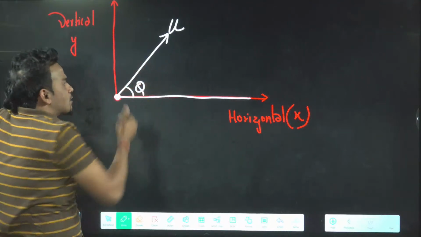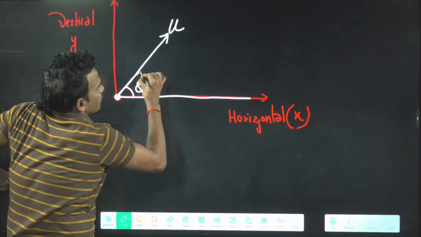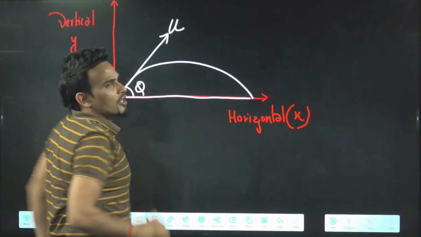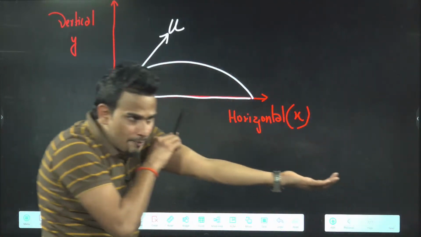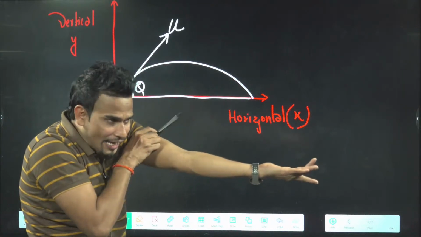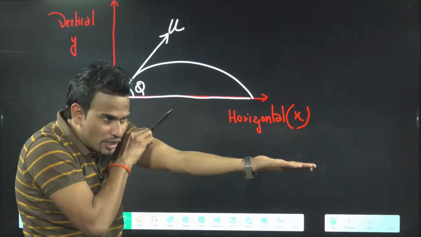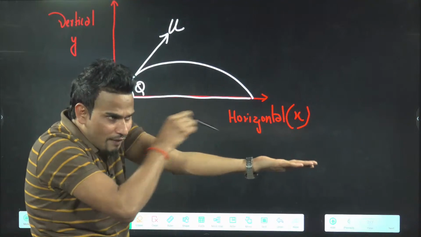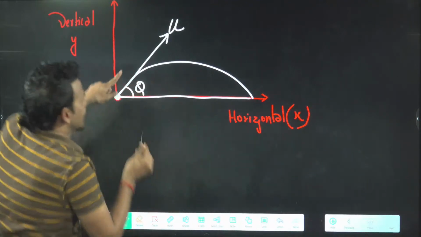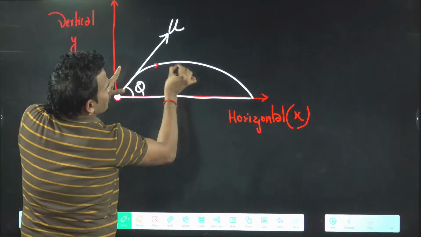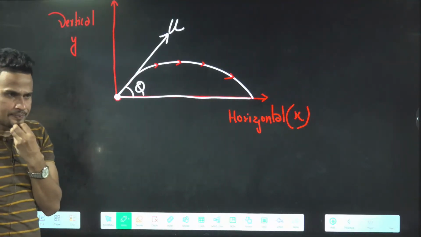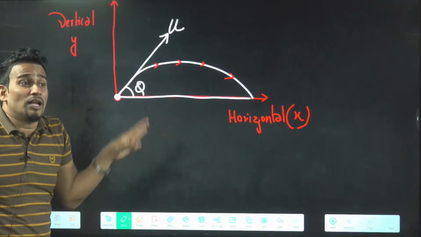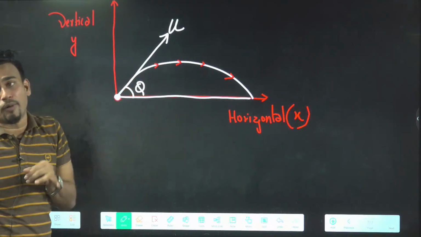If you do like this, what will happen? Your ball will start and finally it will land on the ground. This is the speed of projection, and the angle with my hand is the angle of projection. If you throw like this, the ball will go and land on the ground. And this is the path I was talking about. Can you tell me what is the nature of this path? This path which you are seeing here is a parabola.